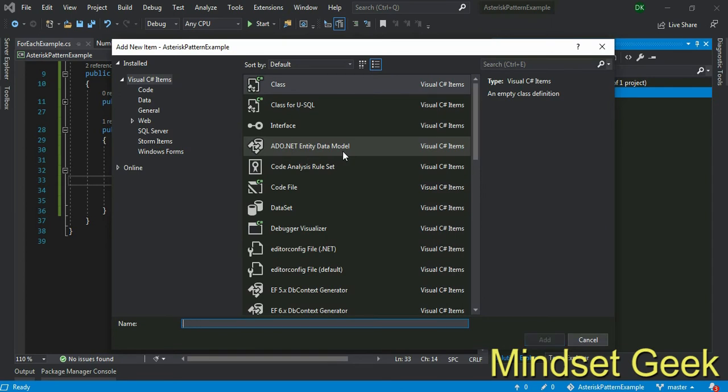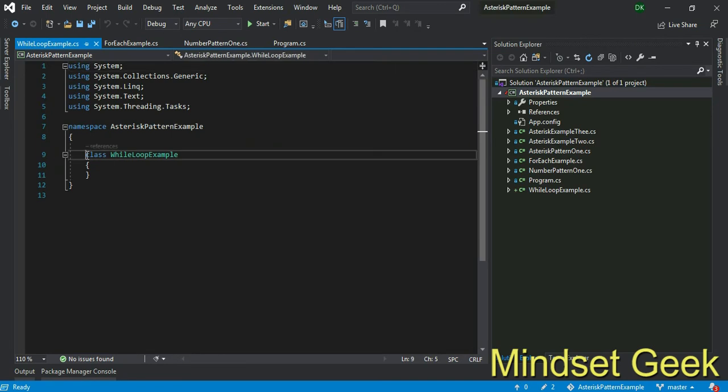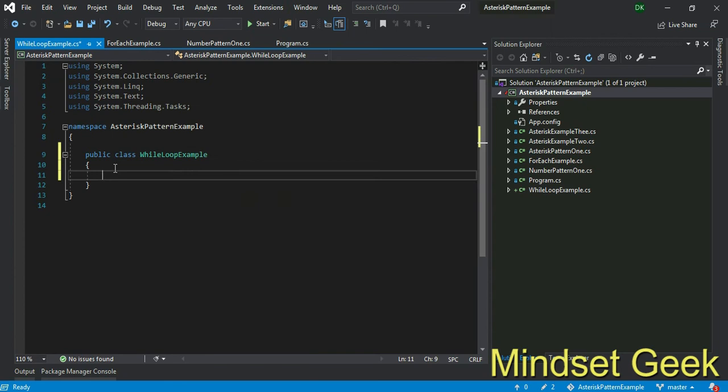Not foreach. We use a while loop example. Add a class, make that class public, add one method with void return type, example while loop.